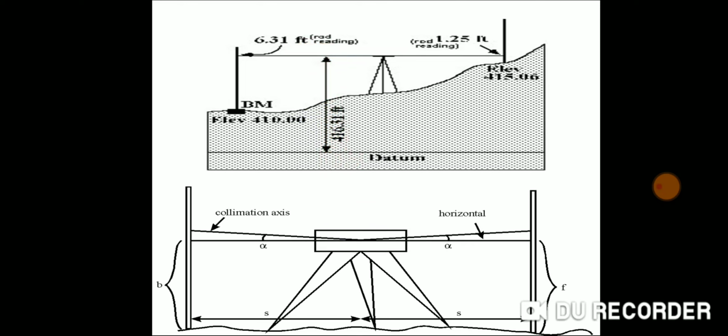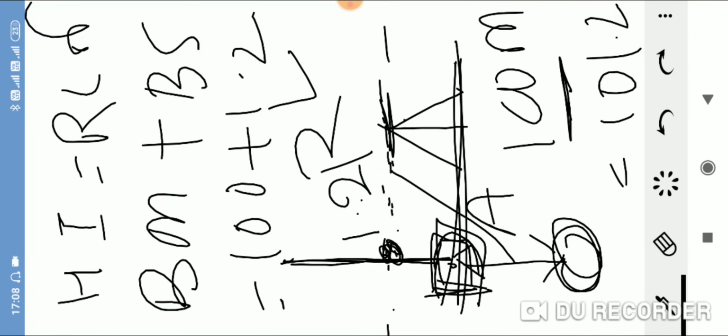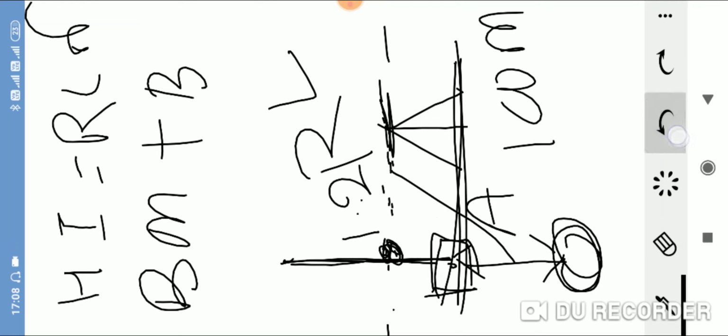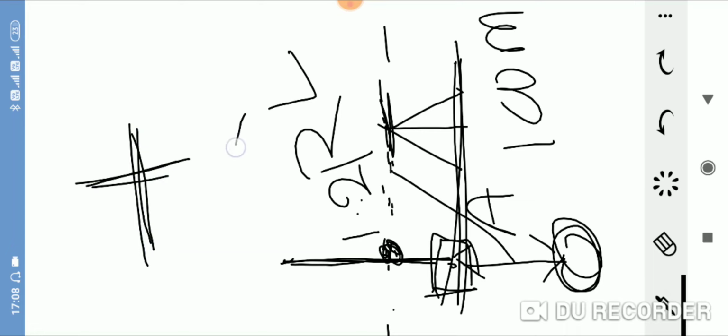So what is line of sight? Actually, in the telescope of a dumpy level, there is a plus sign. When we look inside any dumpy level, there is a diagram where an intersection of lines is visible like a plus. This plus is the crosshair, and there is an object glass present in the dumpy level.